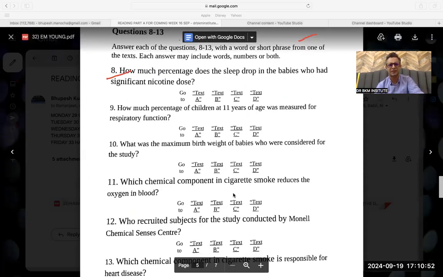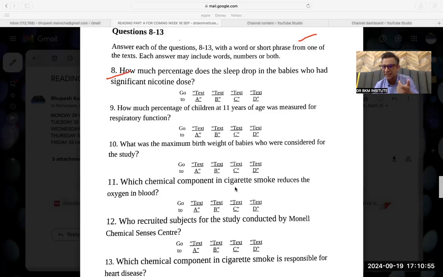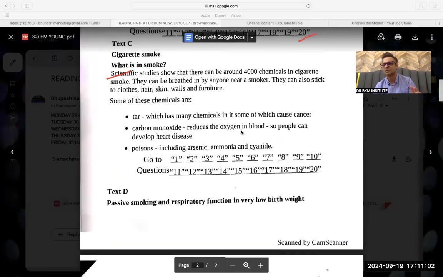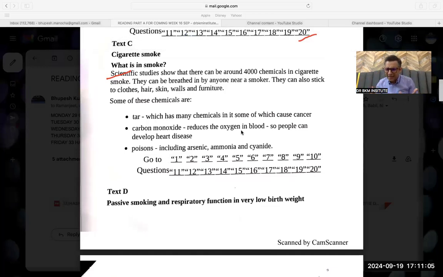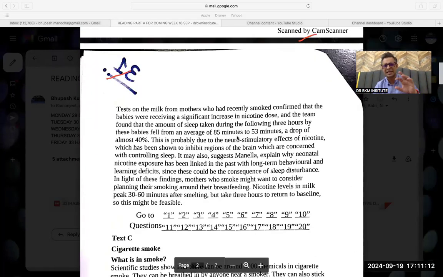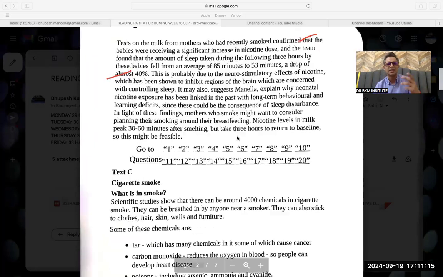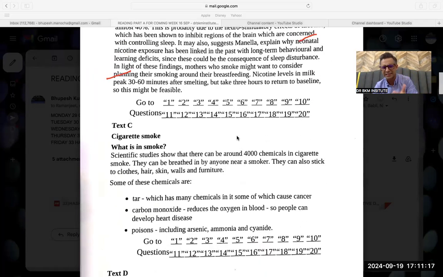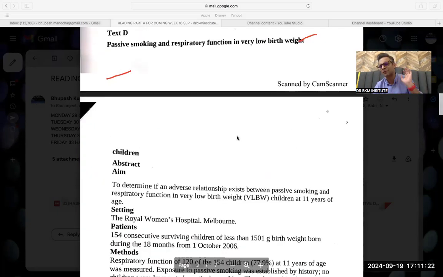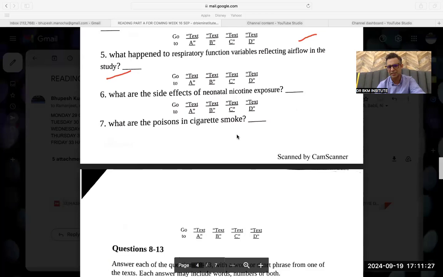Any question that is difficult, leave it. Which chemical component reduces the oxygen? Carbon monoxide. See what is saving my time. In the C part, it is given. I already know because I had very nicely scanned in which paragraph what would be given. In the A paragraph, there is about breast milk. In the second paragraph, there was something about breast milk again. The third paragraph was precisely about scientific studies, and then chemicals were given. The third paragraph was of chemicals. The fourth paragraph was of passive smoking, respiratory function and weight. So this did not take any time.